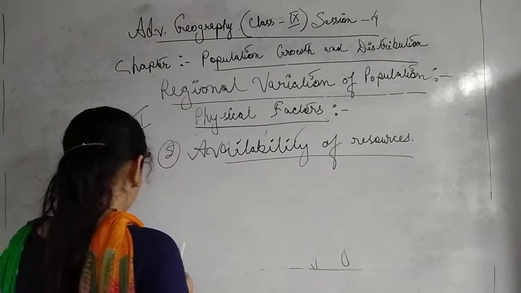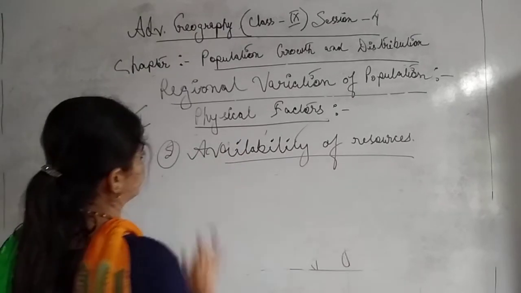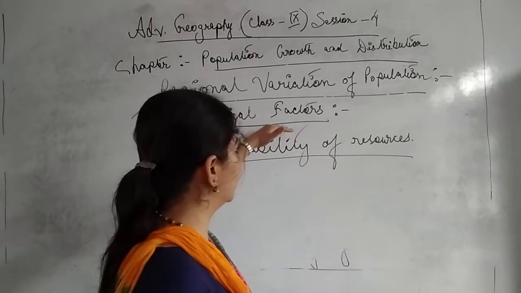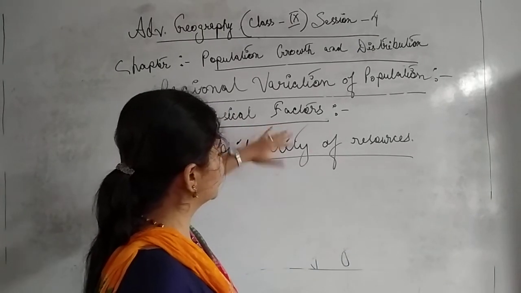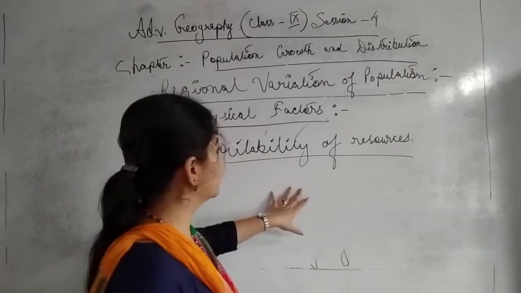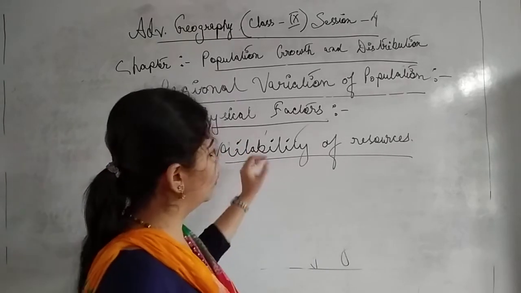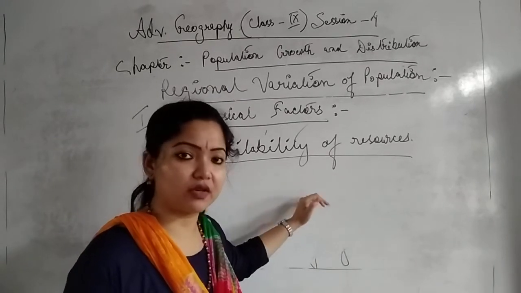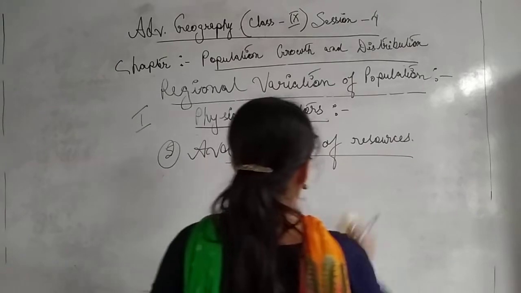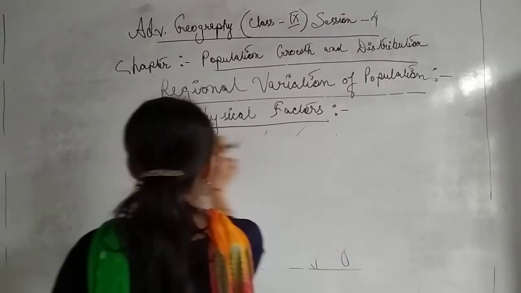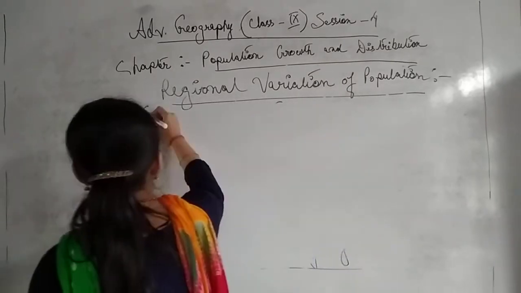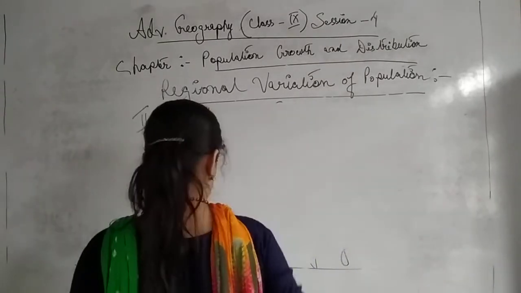So these are very important physical factors. Now don't be confused, these are the sub-points of physical factors. Okay, physical factors, we have learned about all these things. Is it clear? Now we will proceed to cultural factors. What are the cultural factors which are responsible for this variation of population on the globe? So Roman number 2, that is cultural factors.